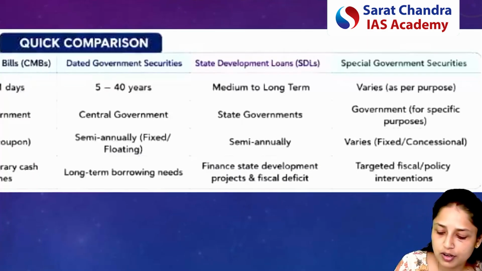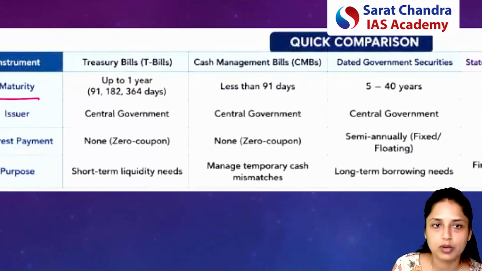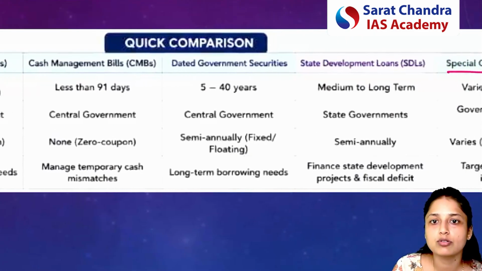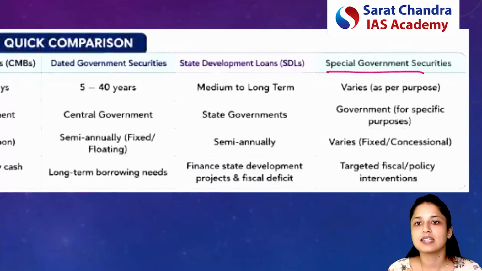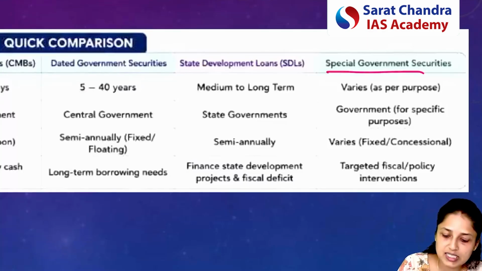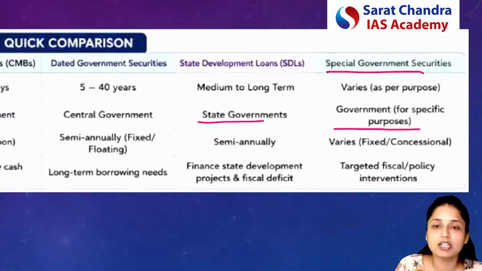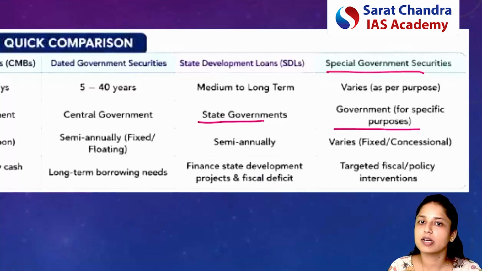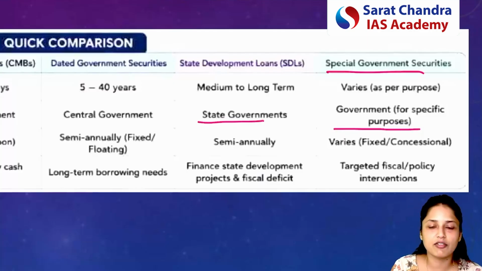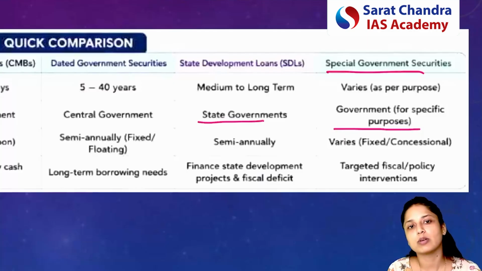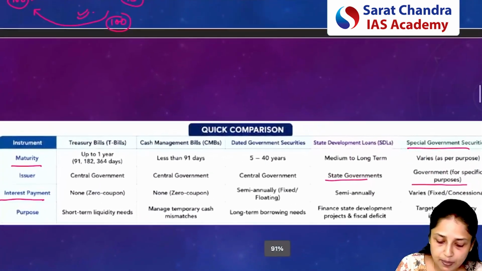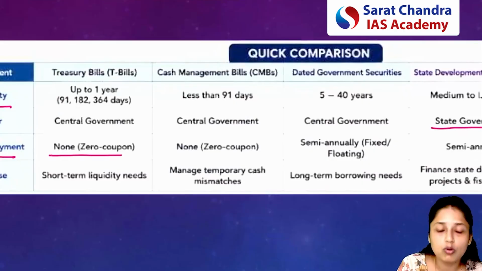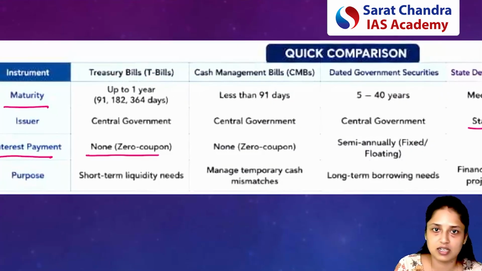And special government securities depend on the purpose, so exact maturity you cannot say. If we talk about the issuer, for all types of securities except state development loans, the issuer will be the central government. But state development loans will be issued by the state government only. Special government securities depend on a case-by-case basis; they can be issued by the central government also, and by the state also. Now, if we talk about interest payment, please remember that in T-bills, no interest payment is involved. We just discussed.